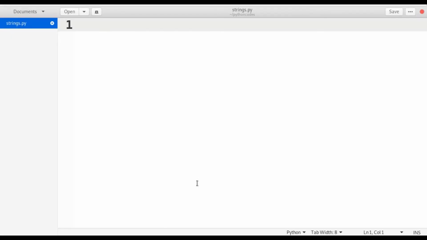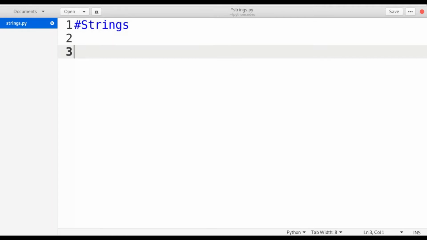So, basically, what is a string? A string is nothing but a sequence of characters, or in other words, a combination of one or more characters. In Python we can define strings by using single quotes, double quotes, and triple quotes. How can we identify a string?